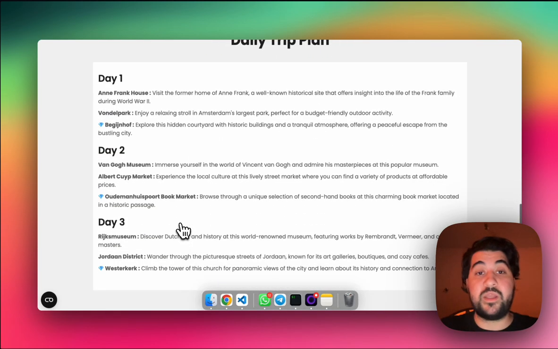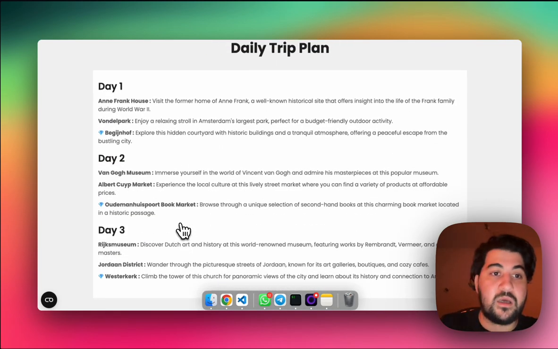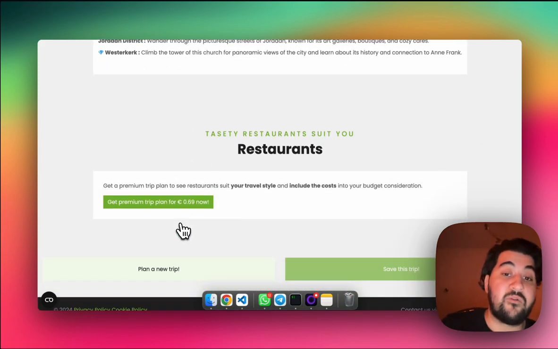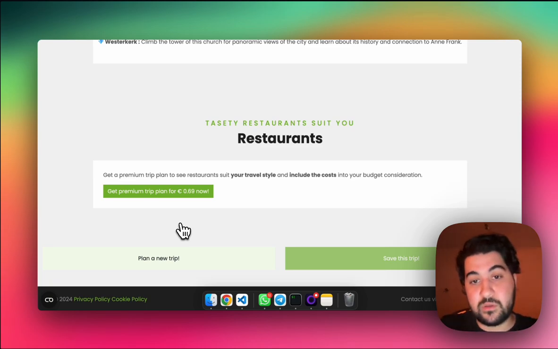And I already have some daily trip plan. This is also crafted based on my travel style and how many people I would like to go with. Also, the date sometimes impacts. And yeah, finally, soon the restaurants feature will be added as well. There will be some dining options here.